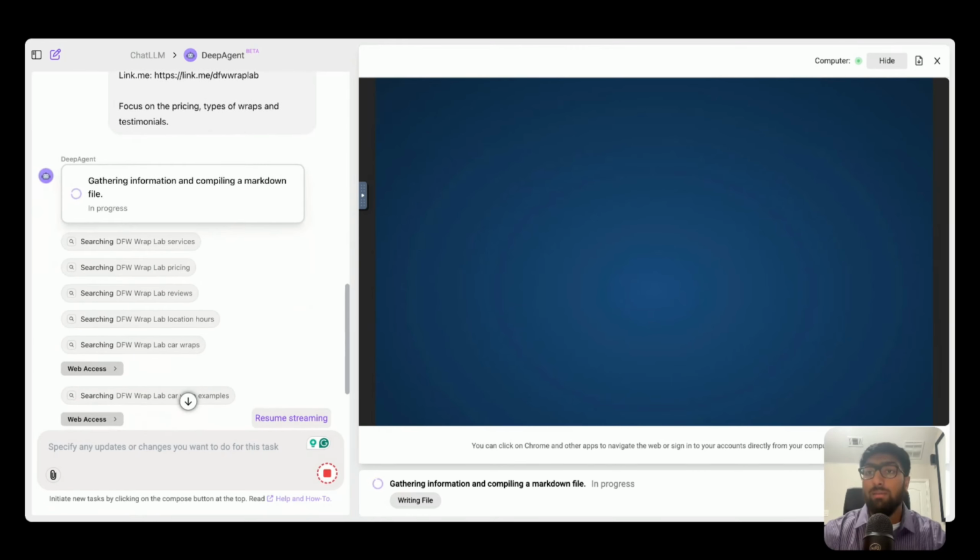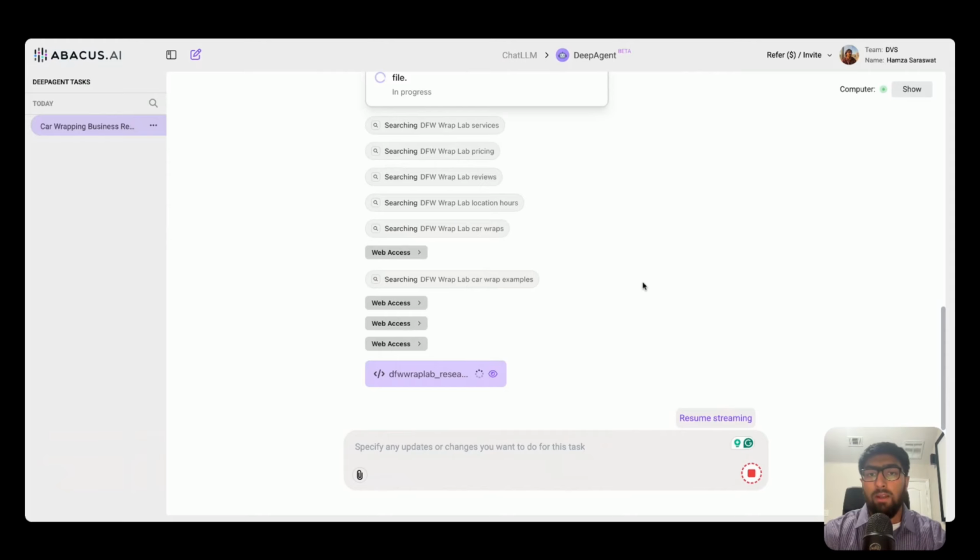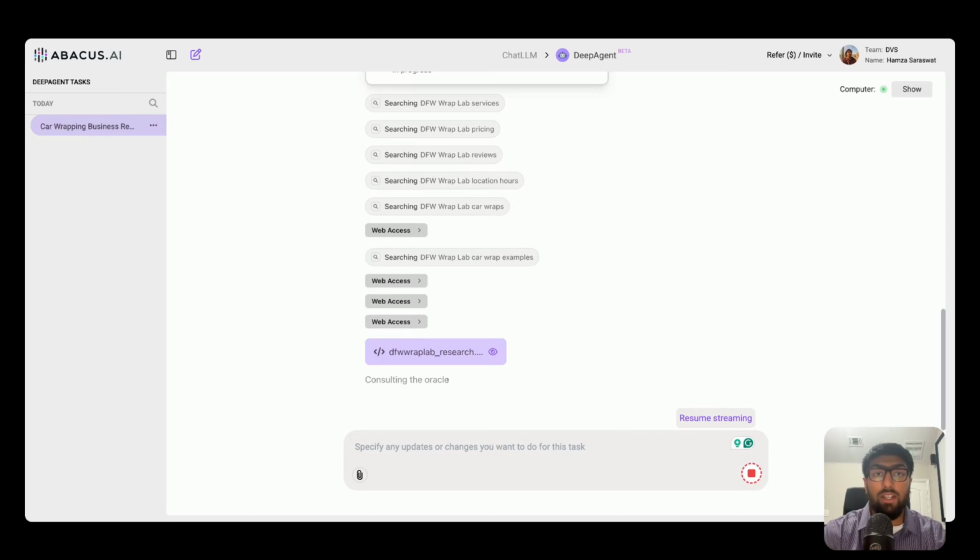So it's going ahead, gathering information. It's compiling a markdown file. Web access, you can kind of look at. Right now, it's not completely working on this end here. So I'll go ahead and hide that and show the chat. It's kind of creating a comprehensive report for DFW Wrap Lab, and then we'll go ahead and throw this report into Lovable, and then prompt it with a few different things specific to a landing page, and then build off of that. But this is just an easy way.